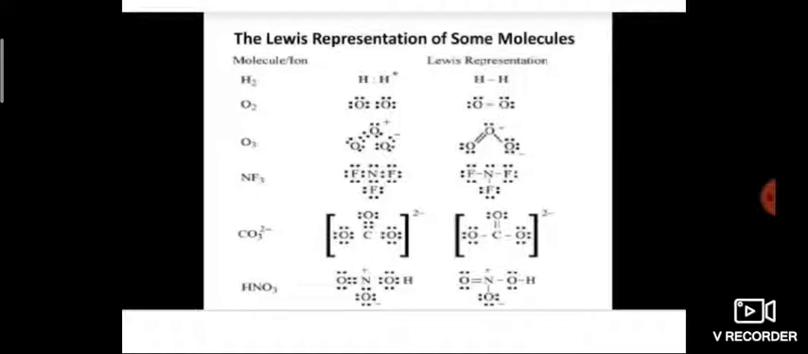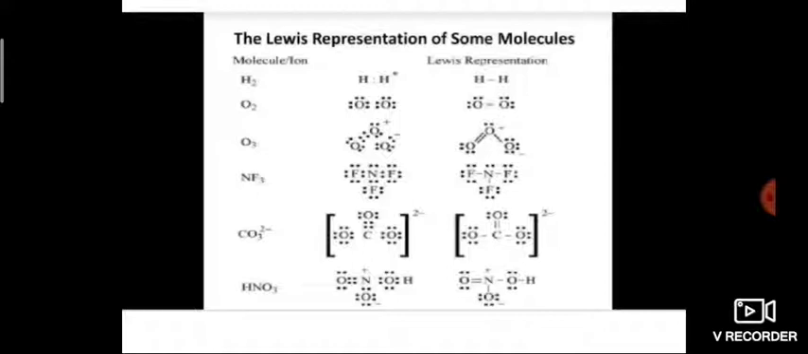When you see the carbonate ion, the charge is 2 minus. Carbon is combined with one oxygen atom by a double bond and with the other two oxygen atoms by single bonds. So the Lewis structure is C double bond O, C single bond O and C single bond O, with the charge 2 minus.